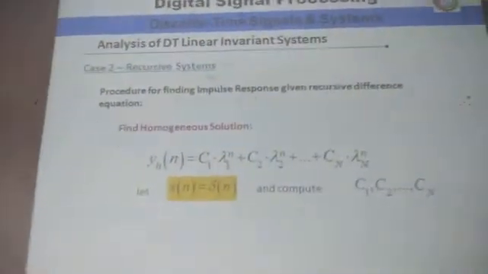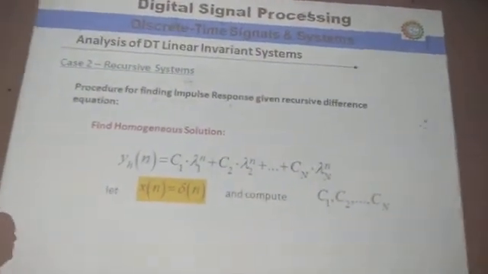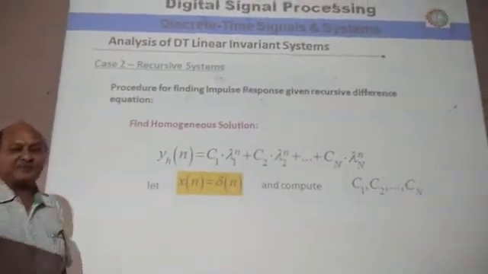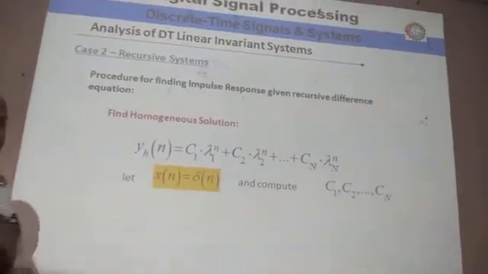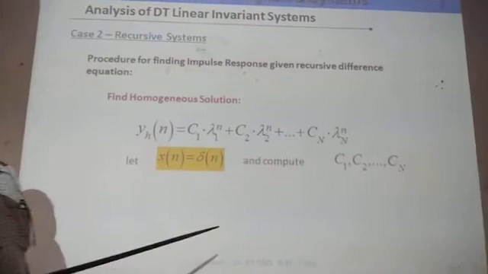Then case 2, this is what we have seen in the non-recursive system. Now this is the recursive system with the feedbacks. This is particularly the case for IIR filters. In the last slide, we have seen the non-recursive filters, meaning the FIR.